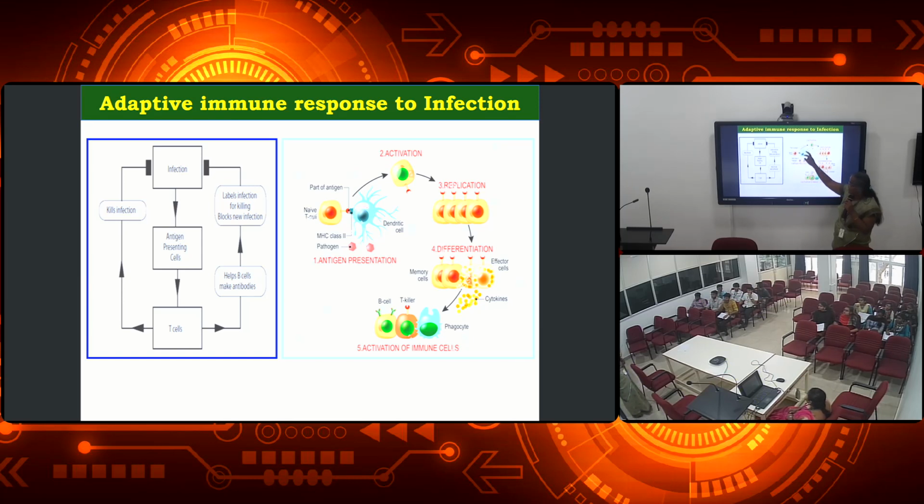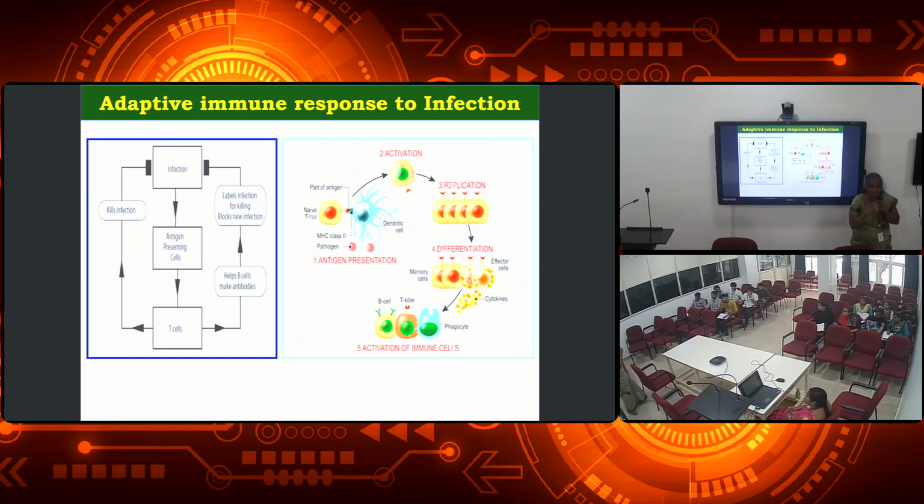These cells will activate the T cells in the presence of the MHC, major histocompatibility class 2. We will be discussing that in the forthcoming classes. Then it will activate these T cells to produce many cells in order to produce the antibodies. Then these T cells will replicate to make many T cells.